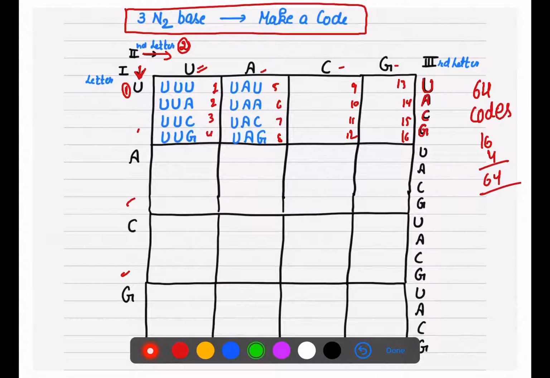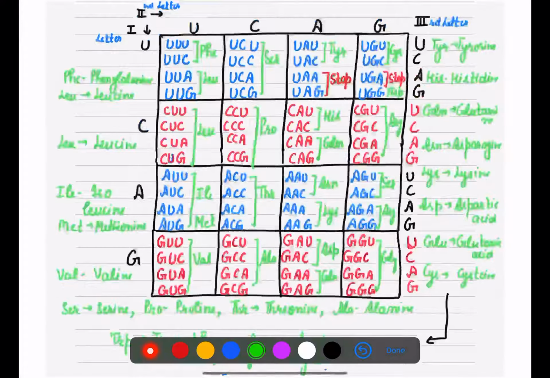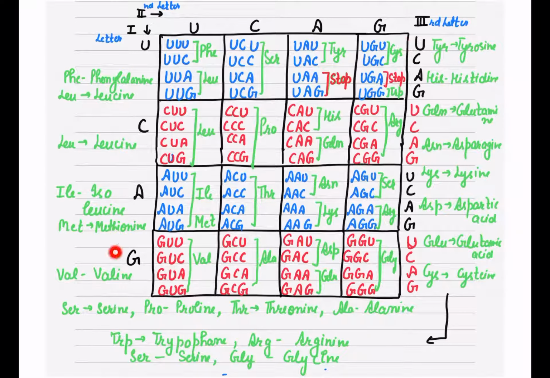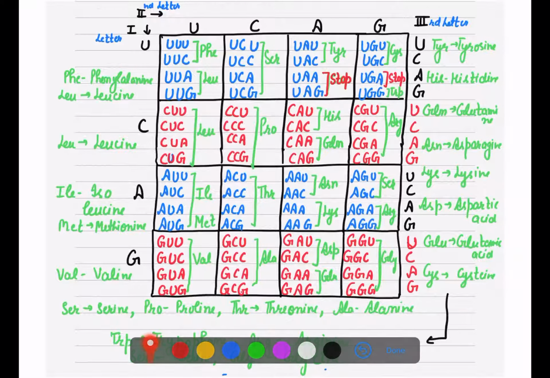I will make one for you. Here I am writing the first letter, this is my second letter C, and this is my third letter U: U, C, U. Again first letter, second letter, third letter: U, C, C, again U, C, G. So in this way you can complete this table. As you can see, I have completed one for you with the sequence U, C, A, G, because you can easily correlate it with your NCERT book, which has the same table: U, C, A, G, U, C, A, G, U, C, A, G.